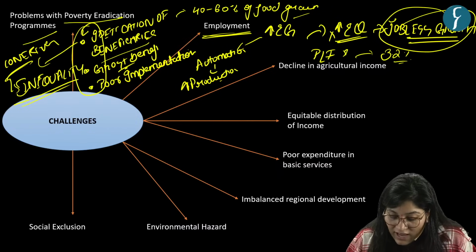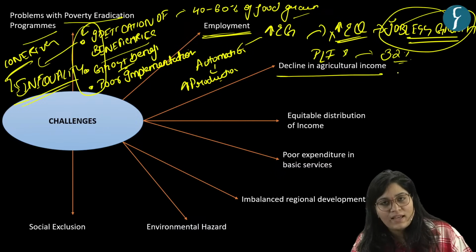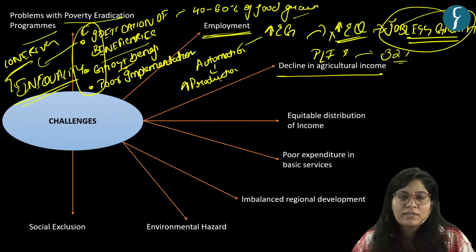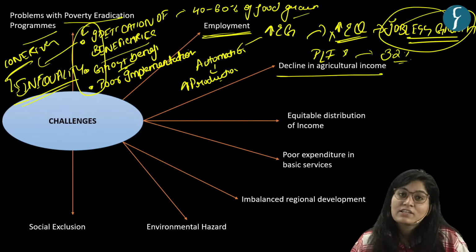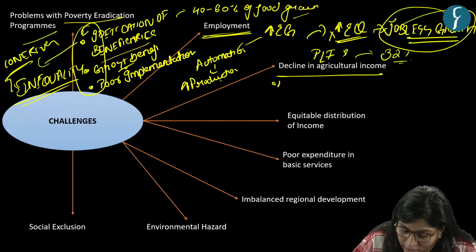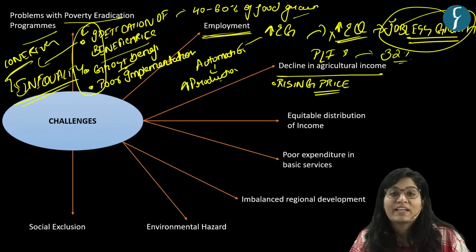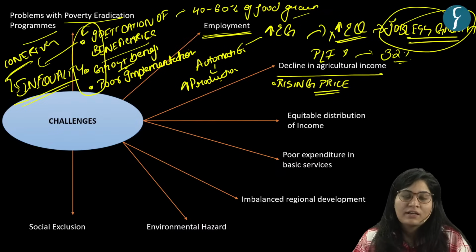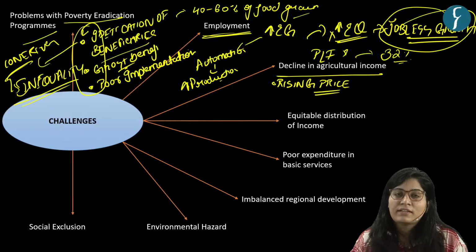Then another challenge is with respect to decline in agricultural income. Now you know 44% of the population is engaged in the agriculture sector, right? And this sector itself is facing issues like rising input costs. Take high input cost like high seed cost, fertilizer cost, infrastructure cost.